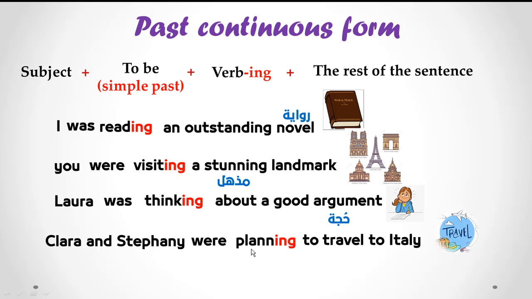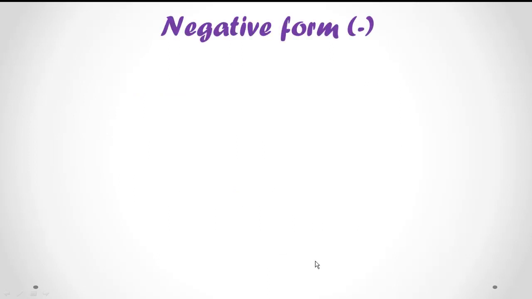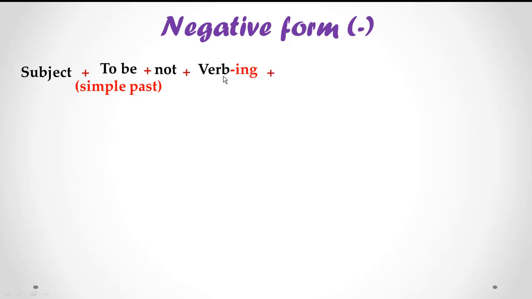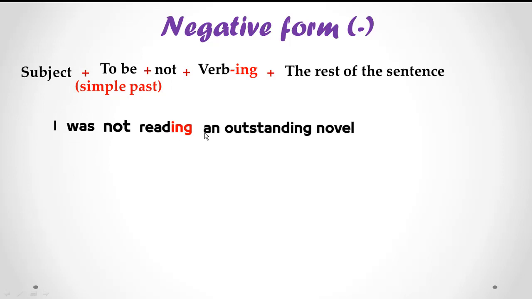Planning, verb ing. Now, what about the negative form? Subject plus to be in the simple past plus not plus verb ing plus the rest of the sentence. Example, I was not reading an outstanding novel.